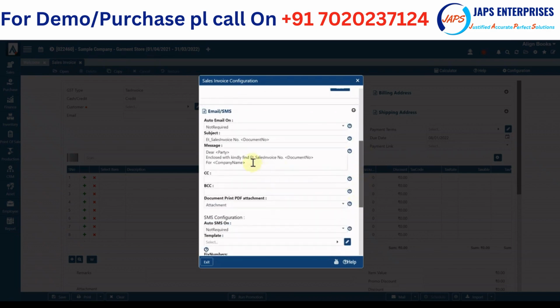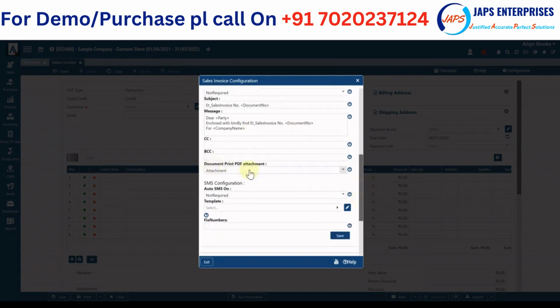Similarly, you can do email and SMS configuration. So email and SMS can be configured from this auto notification. So whenever an invoice is generated, this email and SMS will go to the customer. So this is how you can configure email and SMS, and here you have the option whether you want to attach the document print while sending mail and SMS. Even in SMS we will provide you a document link where the user can simply click on that link and download the statement, the particular invoice.